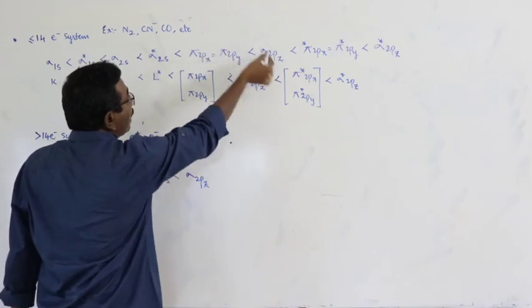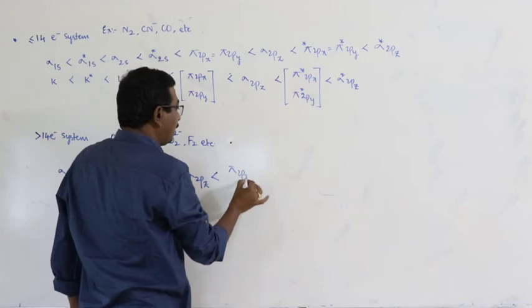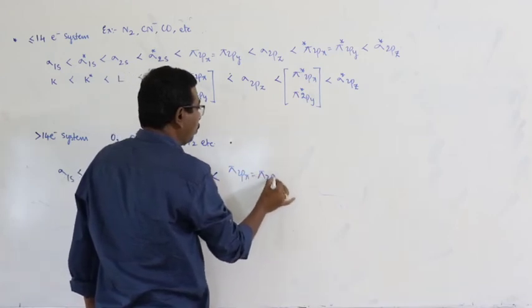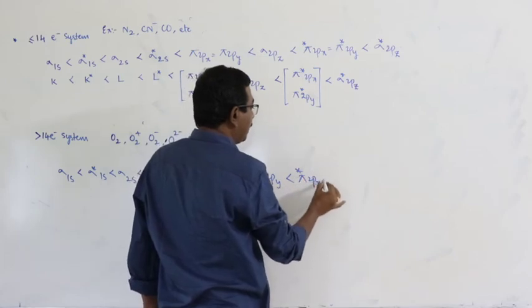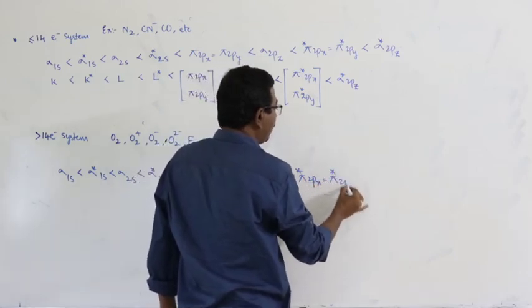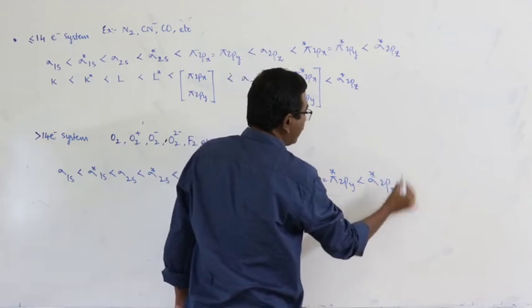This comes first and it comes next: pi 2px equal to pi 2py, pi star 2px equal to pi star 2py, sigma star 2pz.